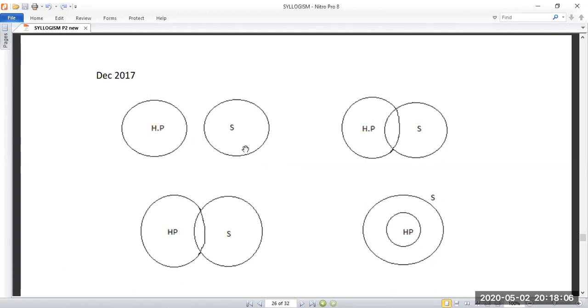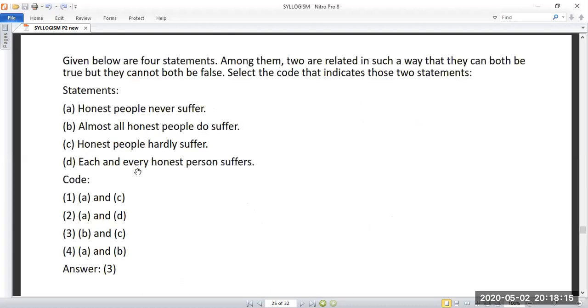So these two are contradictory, so you have to eliminate these first two. Through elimination you can do it. So all and no can never be true. All and no can never be true.